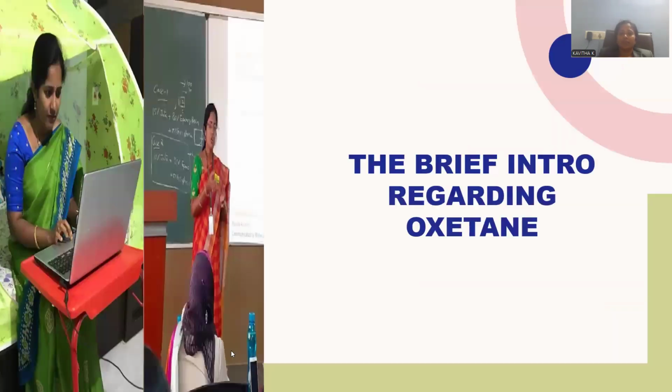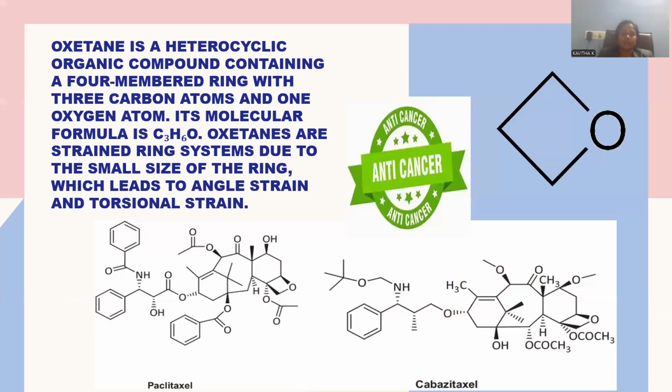Let's enter into a brief intro regarding this oxetane molecule. Oxetane is a heterocyclic organic compound containing a four-membered heterocyclic ring. You can clearly observe this oxetane molecule, where it is the four-member ring system with the oxygen heteroatom, and the other three atoms are carbons. So this is the way a four-member ring system with the oxygen heteroatom is regarded as an oxetane molecule, and its molecular formula is designated as C3H6O. Three carbons will be there, one oxygen, and six hydrogens are incorporated into this cyclic system.